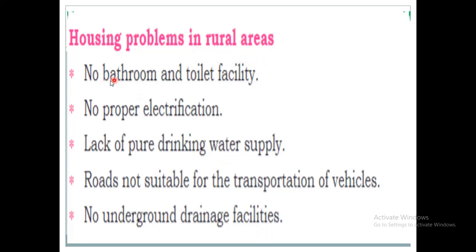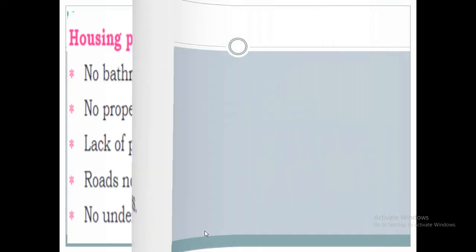So once again I will repeat: there will not be bathroom and toilet facilities, no proper electrification, they will not get pure drinking water, roads are not suitable for the transportation of vehicles, and there will not be underground drainage facilities.